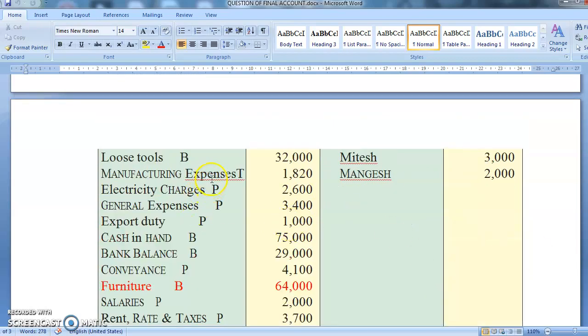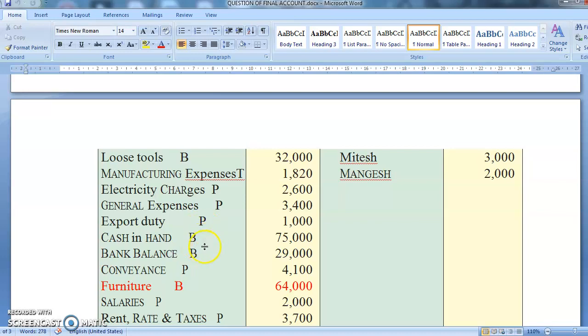Loose tools, balance sheet. Manufacturing expenses, again trading account. Electricity charges, profit and loss. General expenses, profit and loss. Export duty. Now see, in my last video I had told you, students, import means you're buying something, export means you're selling something. So whatever duty is there on import will go in trading account, but for selling the goods, if you're giving any duty, it will go in profit and loss. Cash in hand, balance sheet.